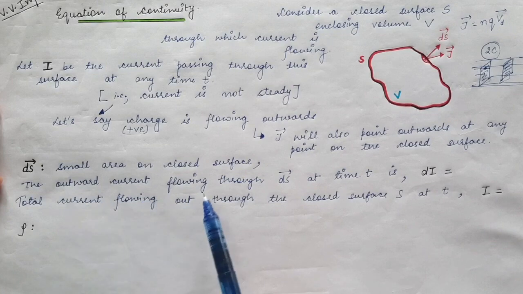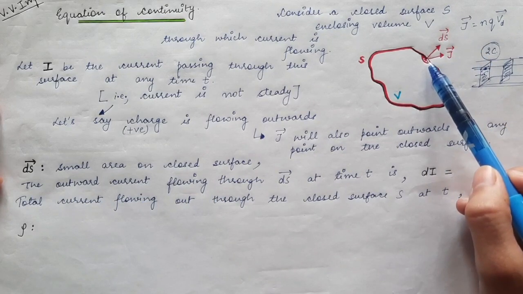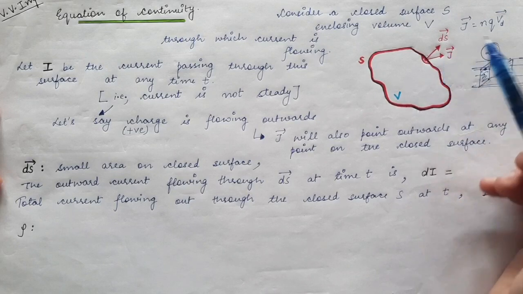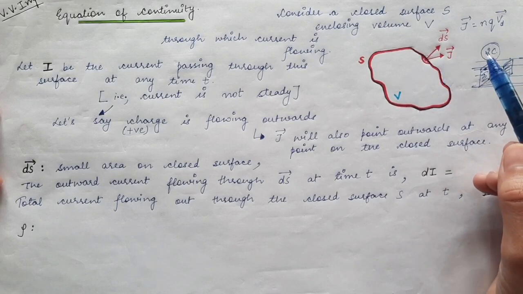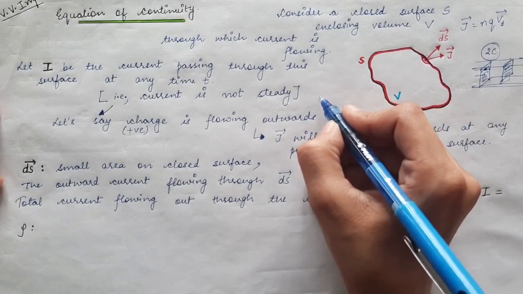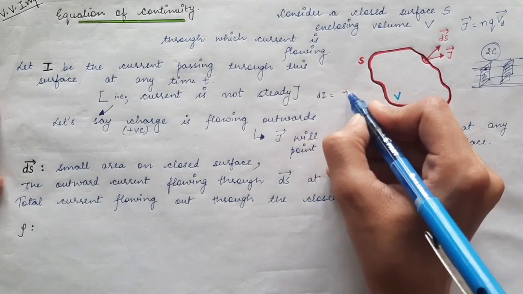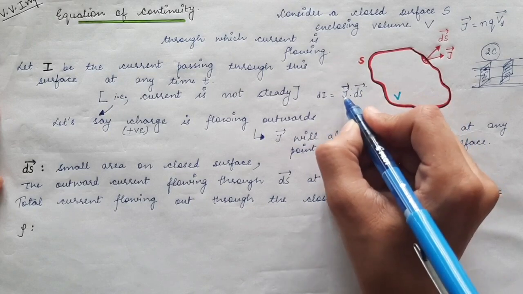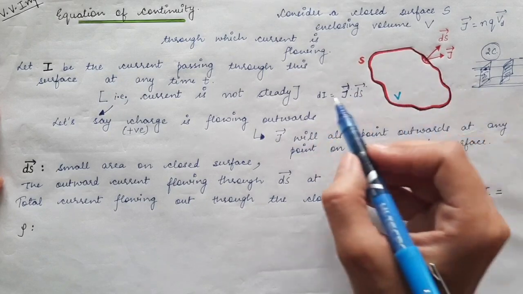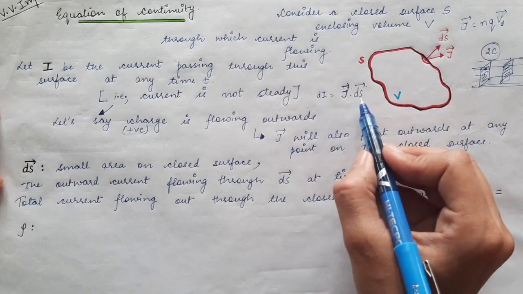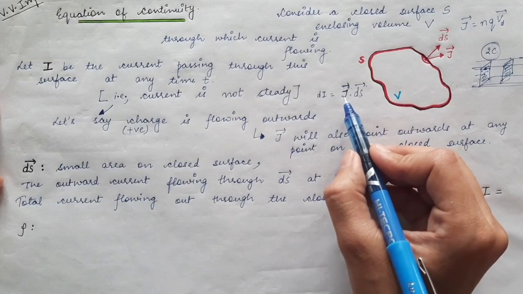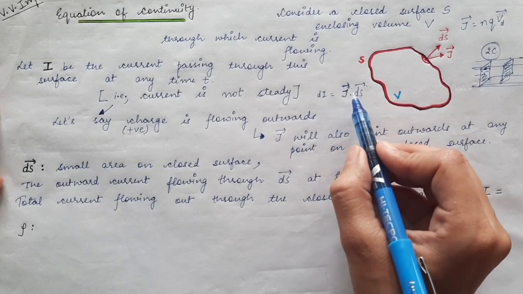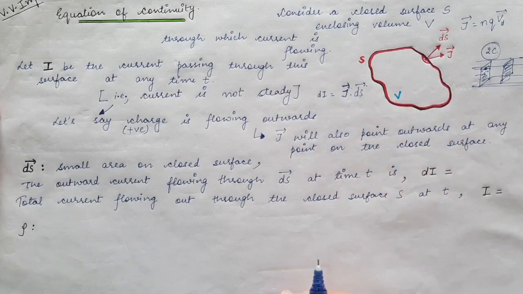The outward current: now what is the current which is flowing through this small area which I have taken? As we have already seen in the previous lecture, current dI is given by J vector dot product with ds vector. So this was the expression that we did. The amount of current which is flowing through this area with electric current density J vector is given by J vector dot product with ds vector.